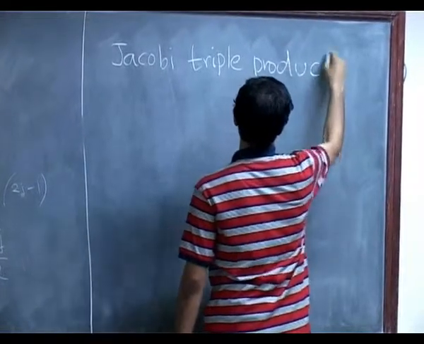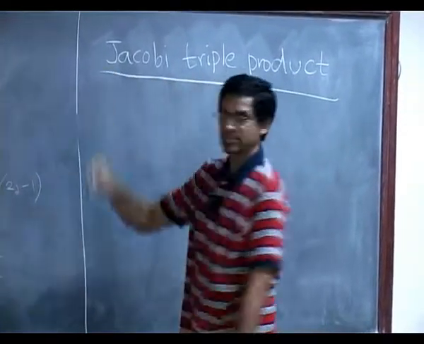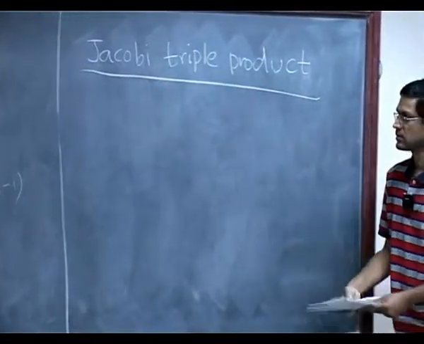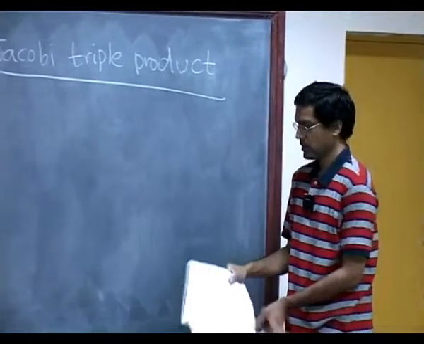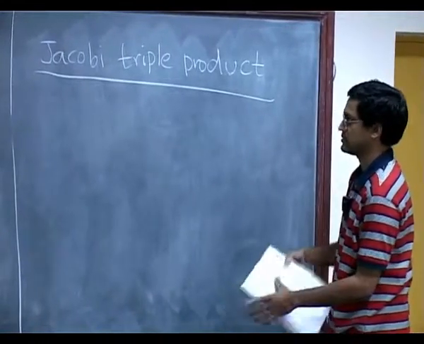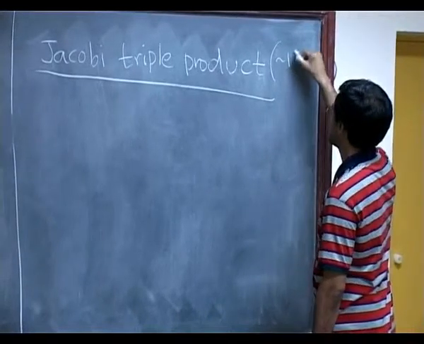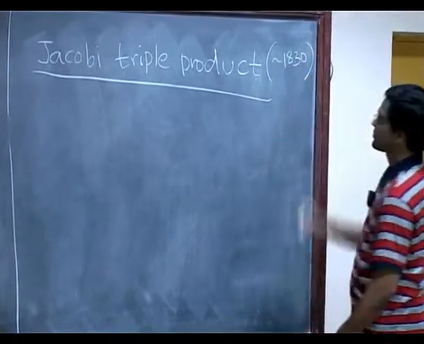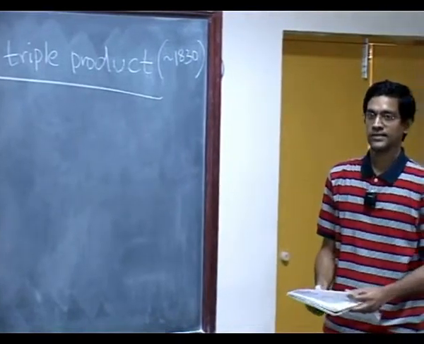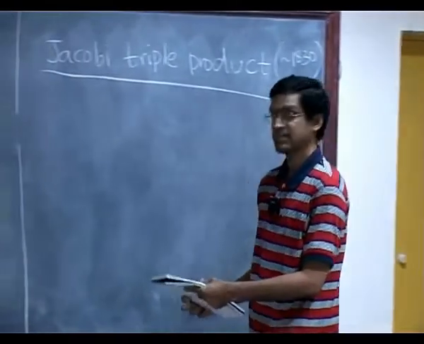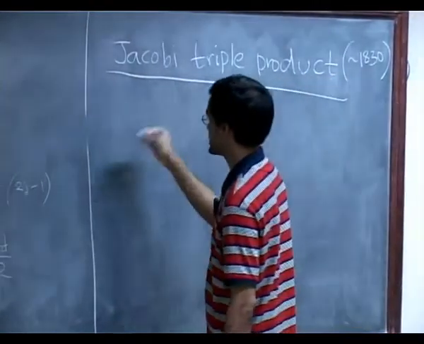It has the same sum equals product form. It is called the Jacobi triple product identity. And this again was proved by Jacobi sometime in the 1830s. It's again a sum equals product identity, except it's got two variables. Okay, so here's the identity.